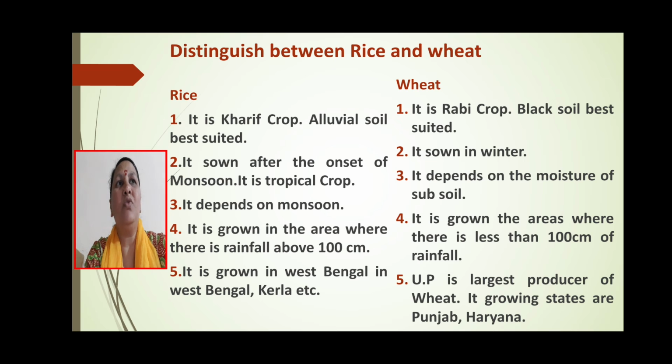Producing states are Uttar Pradesh, Maharashtra, Tamil Nadu, Karnataka, Gujarat and Andhra Pradesh. Next comes a side heading, tobacco.